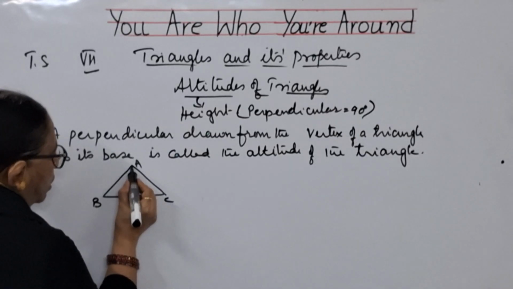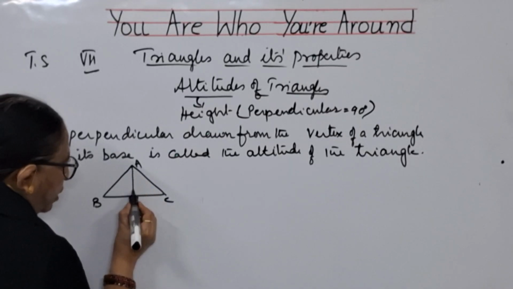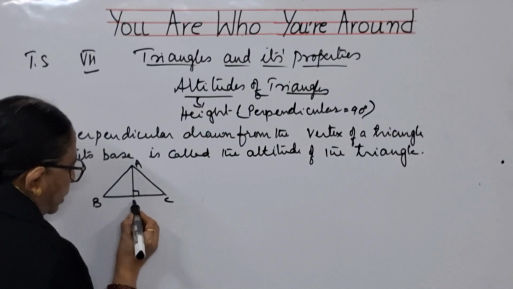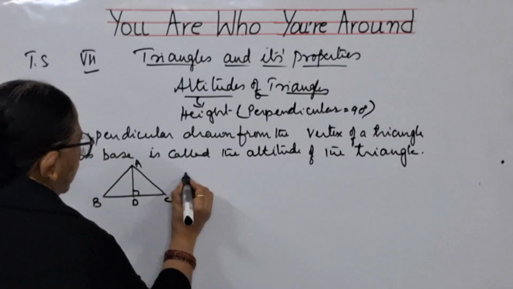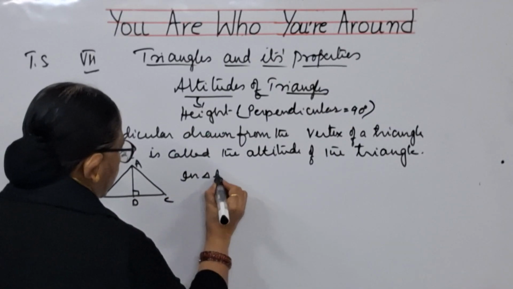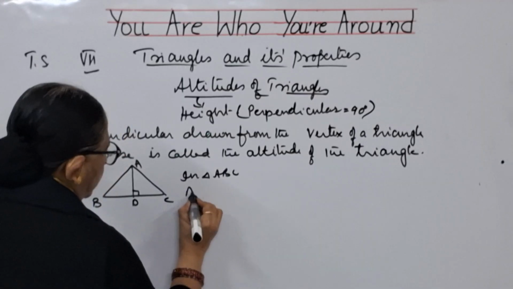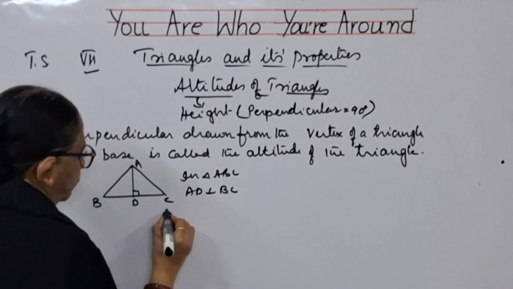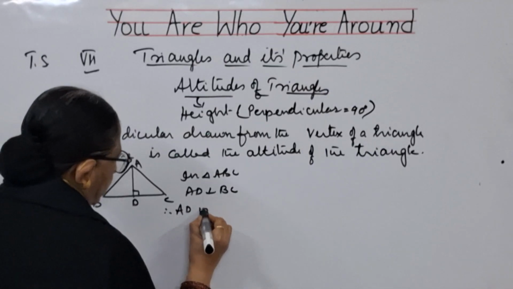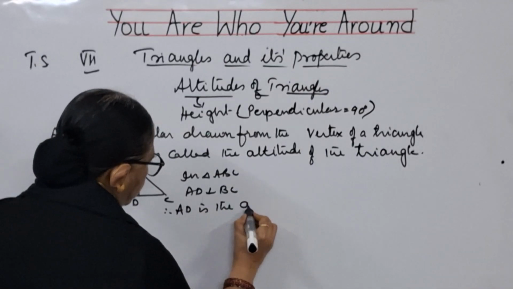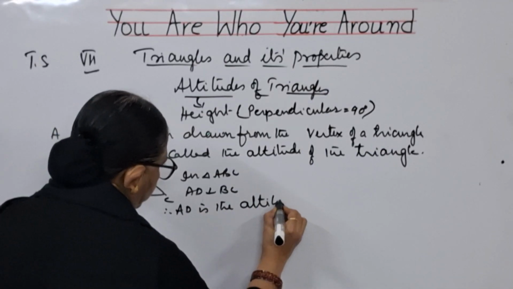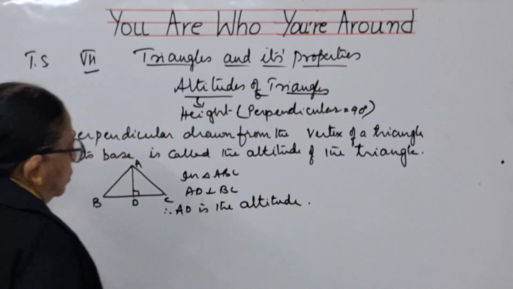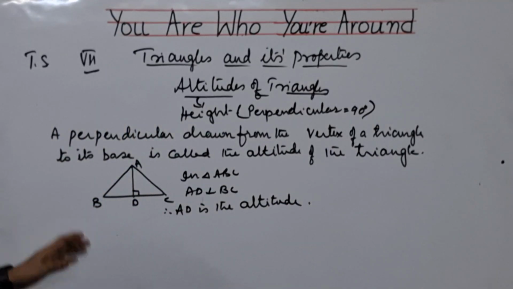So, from here, if you draw a perpendicular line like this, AD, in triangle ABC, AD is perpendicular to BC. Therefore, AD is the altitude. This definition you should remember perfectly well for your future classes also, children.